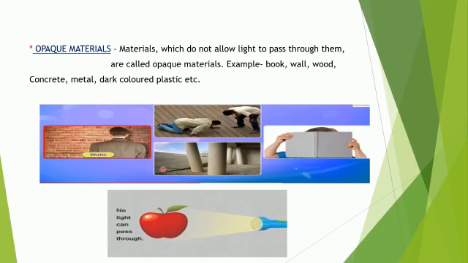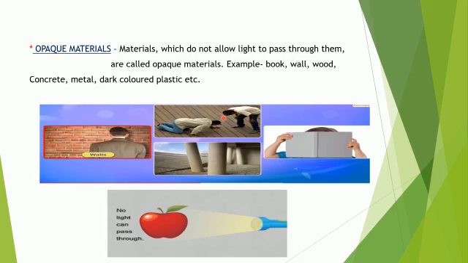Now, how can we define opaque materials? Materials which do not allow light to pass through them are called opaque materials. Examples are book, wall, wood, concrete, metal, dark colored plastic, and many more. Here you can see some pictures. Wall, this is an opaque object. This person is not able to see through it. What is behind this wall? He can't see. We can't see what is there behind the wall.